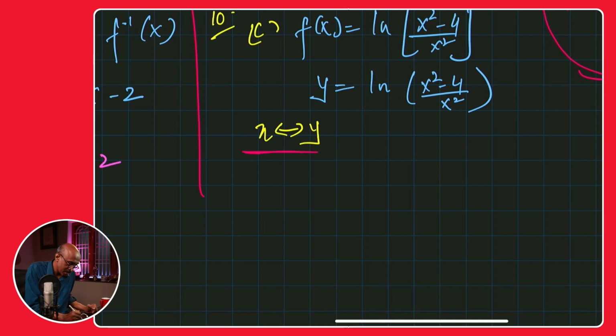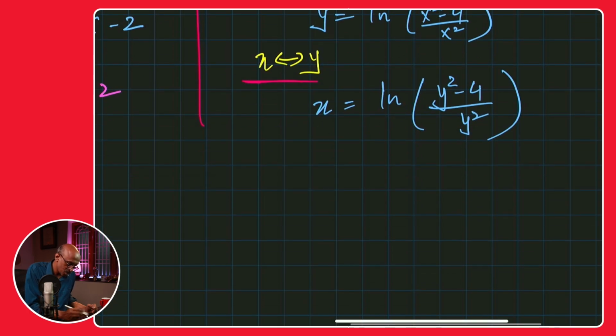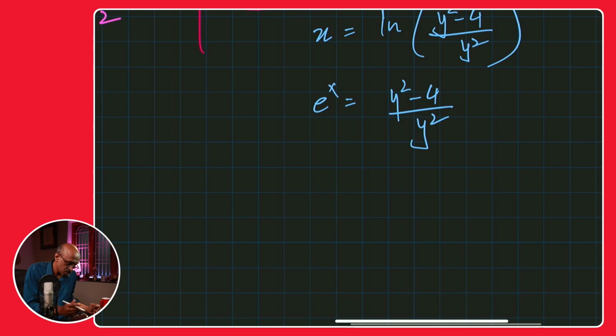So there you go. I can then say, okay, that's my x. That's going to be my y square minus 4 over y square, all right? Now, on both sides of the equation, you can raise it to e. So this becomes e to the power of x is y square minus 4 over y square. And now be careful, because you've got to isolate y. Remember, you're solving for y.